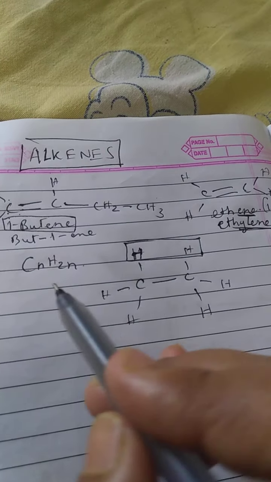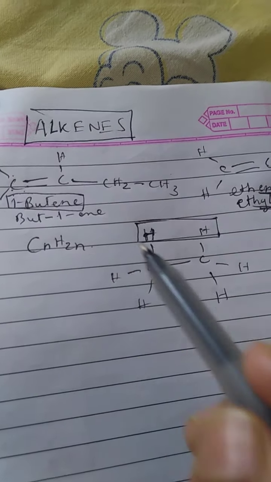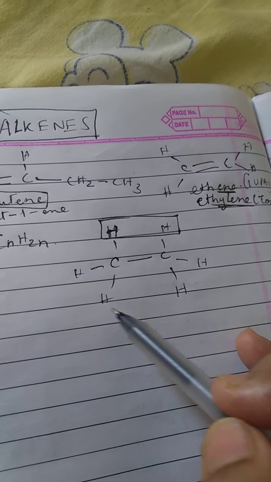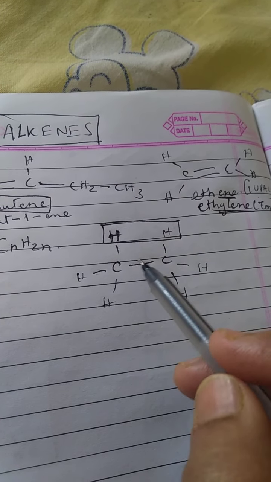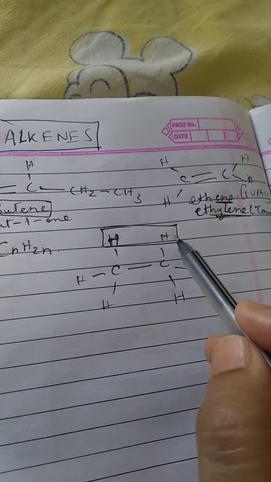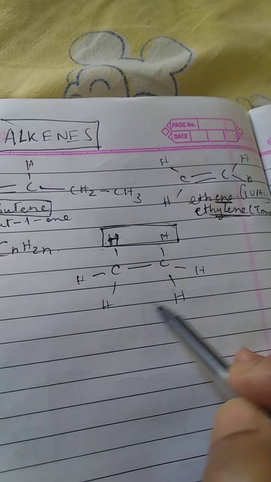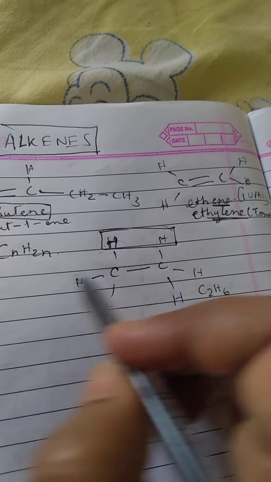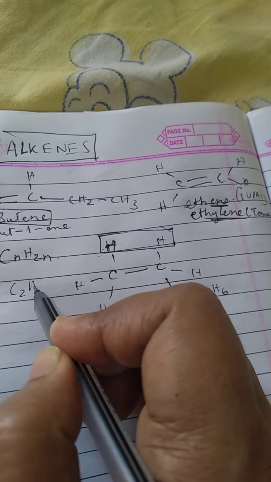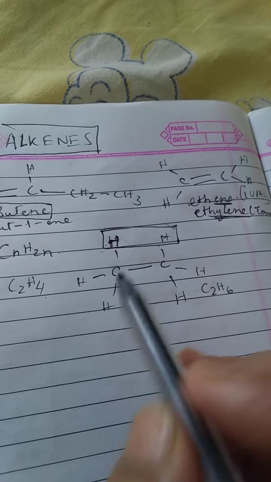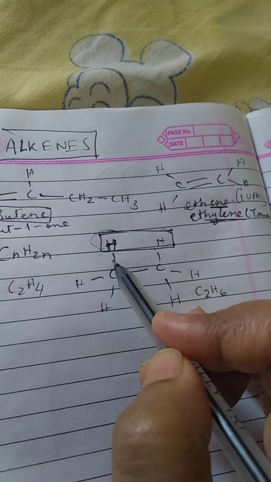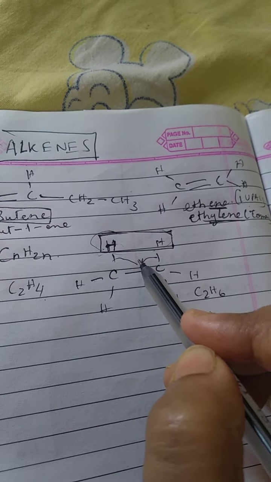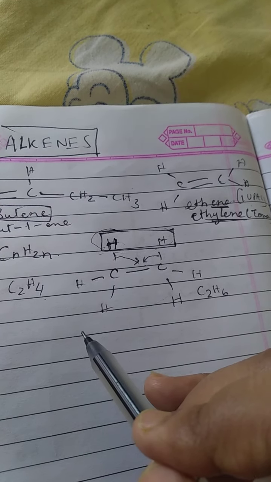Now the general formula for alkenes is CnH2n. If we compare the structure of the corresponding alkane, that is ethane, ethane has this structure, C2H6, whereas ethene is C2H4. So actually 2 hydrogens are lost, and these electrons bond together and form the double bond.